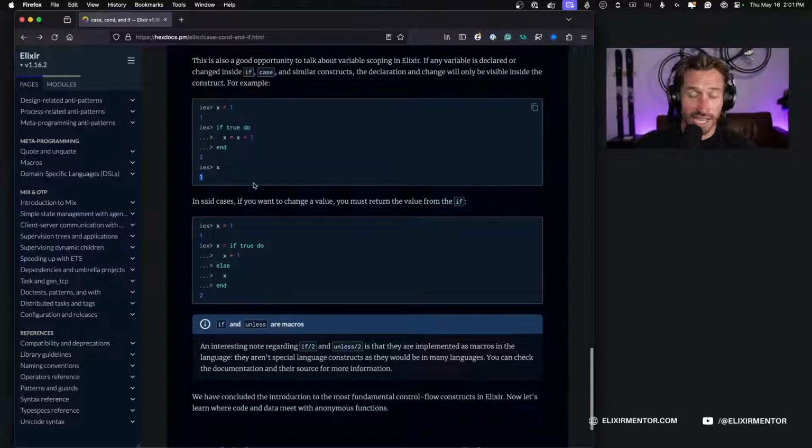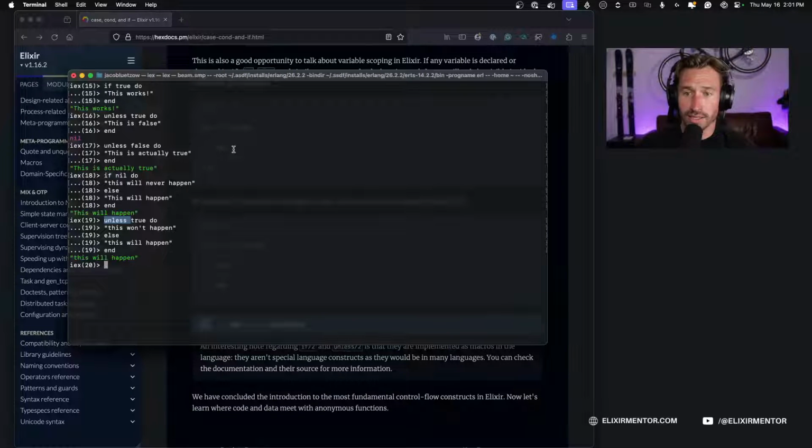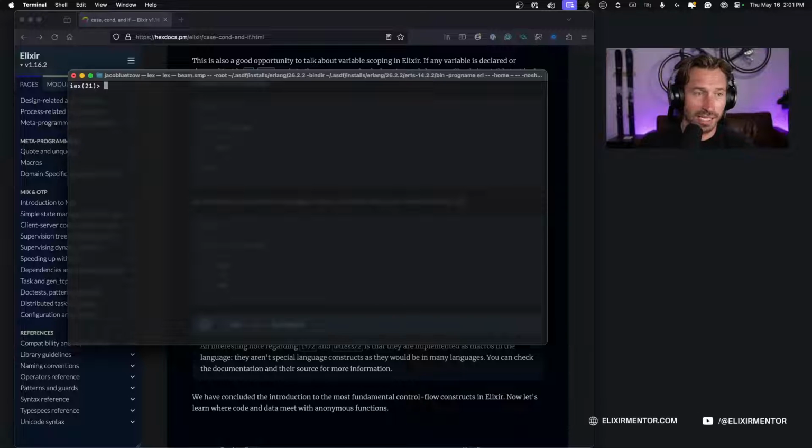And I think this is a very important thing to keep in your mind, because you don't want to expect different results in your code base, right? So let's go ahead and play with that example.